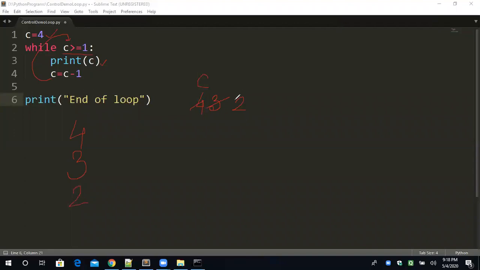C equal to C minus 1. Now this will be 1. 1 is again greater than or equal to 1. Not greater than, but equal to 1. So the condition is true. Okay, then C is 1.